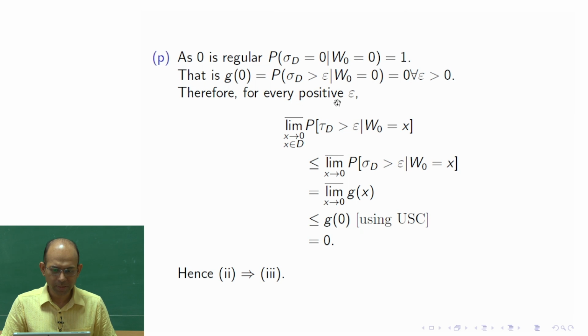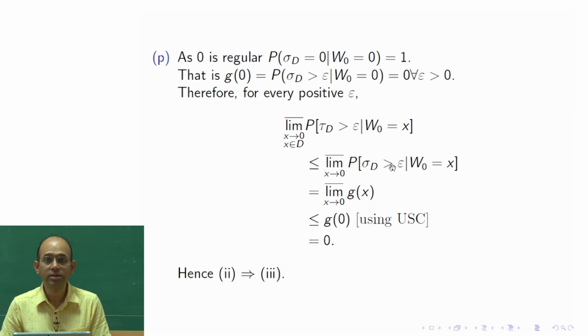Now, for every positive epsilon, again fixing epsilon, we take the lim sup of the conditional probability that the hitting time is more than epsilon, given W_0 is equal to x, that is, tau D is more than epsilon.